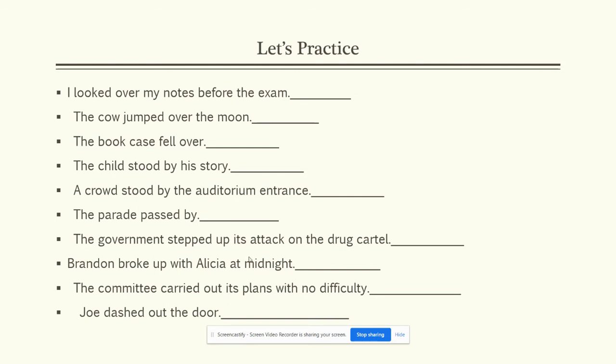The next one, the government stepped up its attack on the drug cartel. It didn't step up its attack, it stepped up its attack. Stepped up is a phrasal verb, and up is the verb particle.